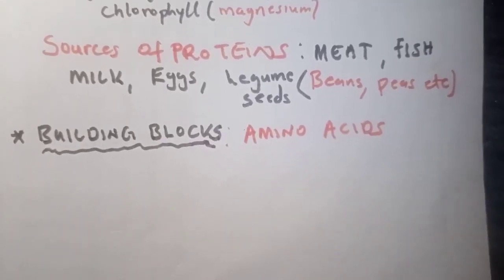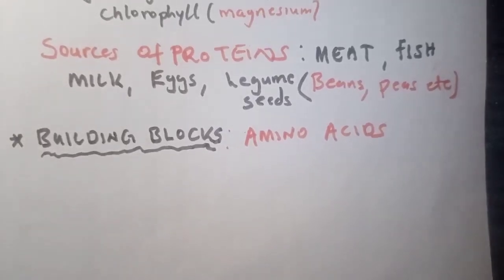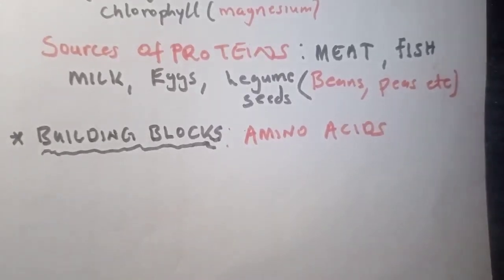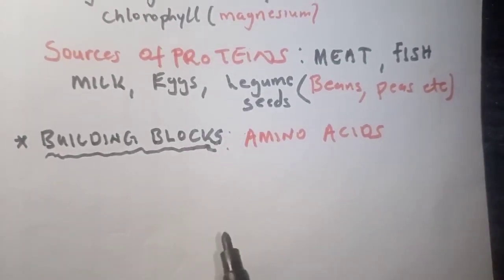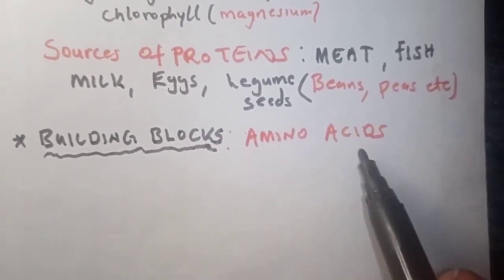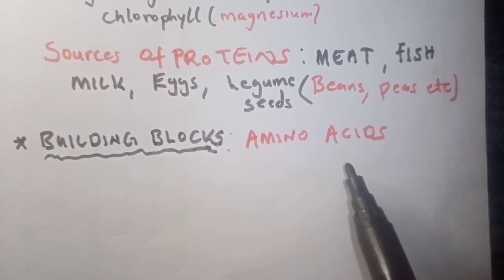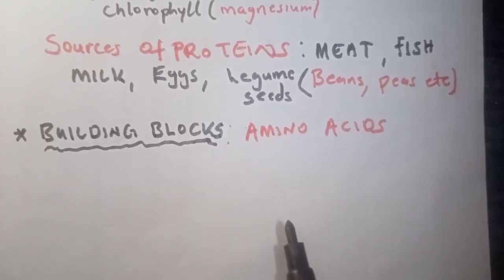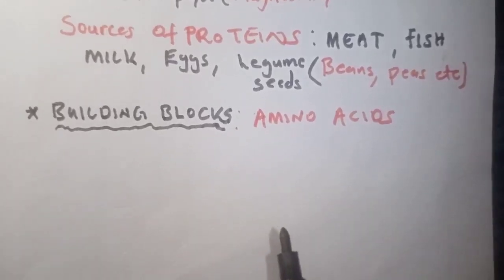These are the building blocks, because when you put them together they make a protein. We call them amino acids. They are the building blocks of proteins. So what do I mean by building blocks?